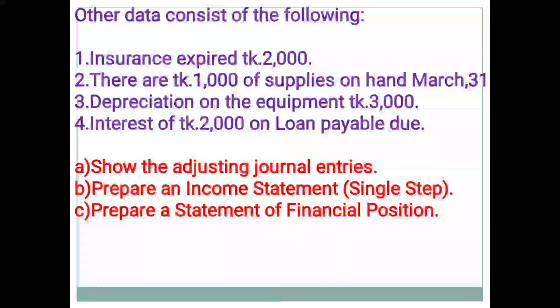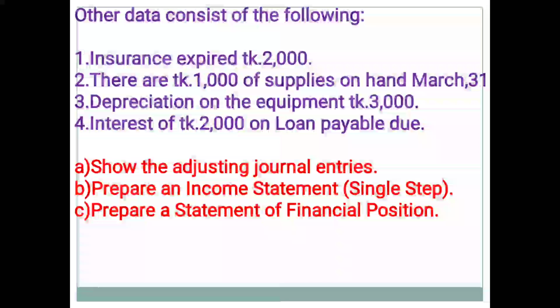Dear students, I have already discussed all items of trial balance and adjustment. Now we can complete the following requirements. A, show the adjustment journal entries or adjusting journal entries from the above information, that is totally 4 adjustments are available. Second one, prepare an income statement, that is single step.